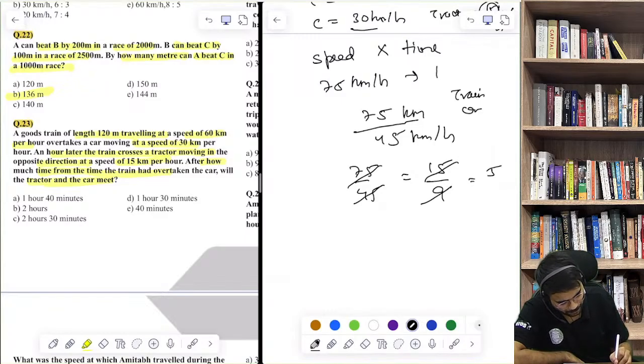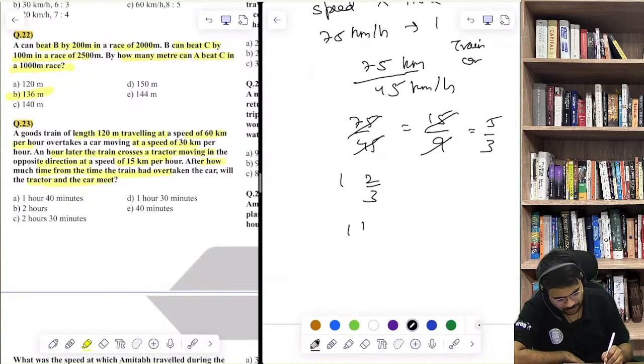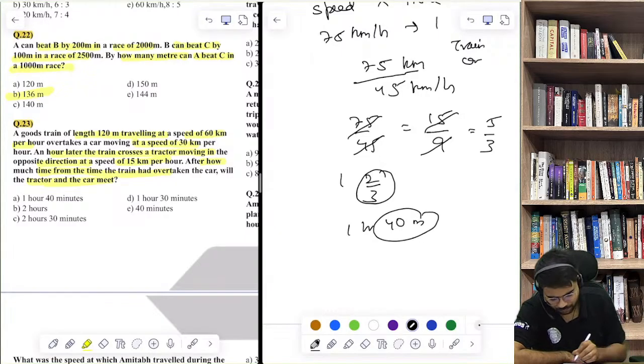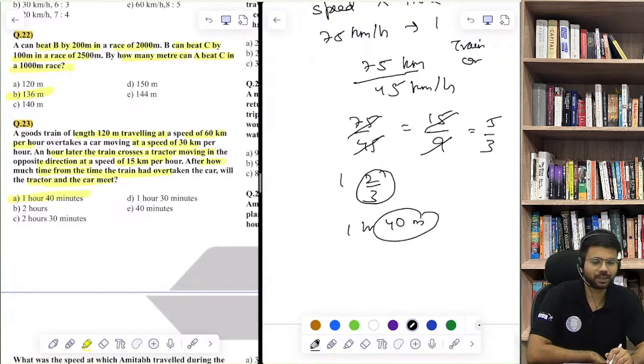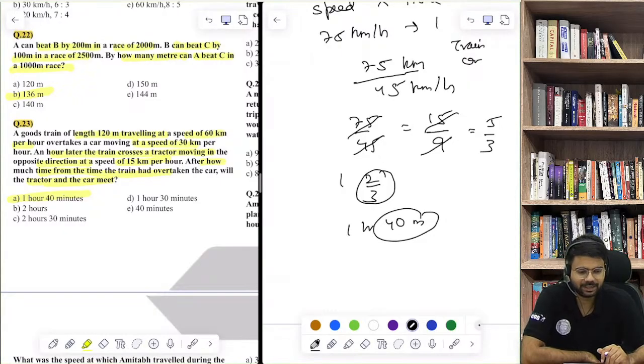5 and 3. This is 1 2/3 hours, which is 1 hour and 40 minutes. What is 2 by 3 of an hour? It is 40 minutes. So 1 hour 40 minutes, that is option number A is the correct answer. Option number A. Are you getting the answer?